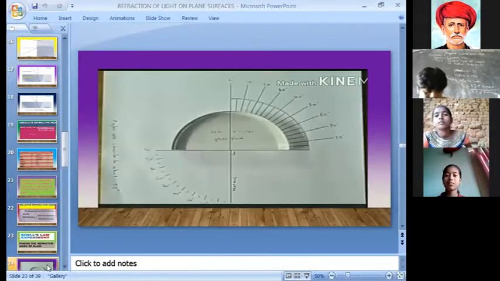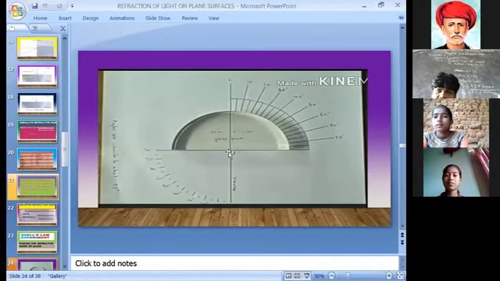So first of all, if you do this activity here, you need one protractor, scale, and also a small black painted plank, or if you take one wooden plank instead of that, a semi-circle glass slab, glass disc. చూస్తున్నారా మీరు ఇక్కడ ఒక గ్లాస్ డిస్క్ కూడా ఉంది. Okay, nearly it has 2 centimeters thickness. And a laser light is needed for that, and also one pencil to mark the angles here. Okay, this is the experiment.